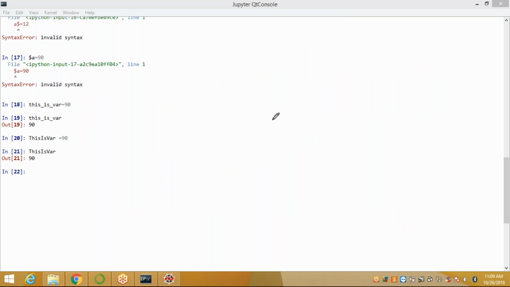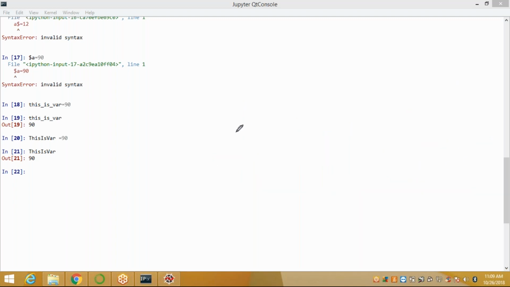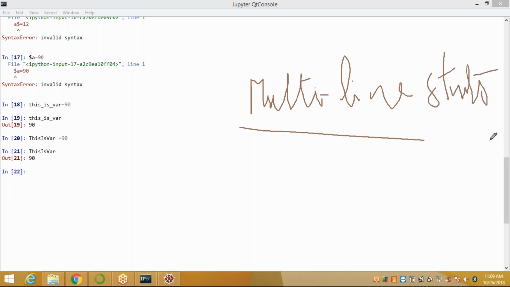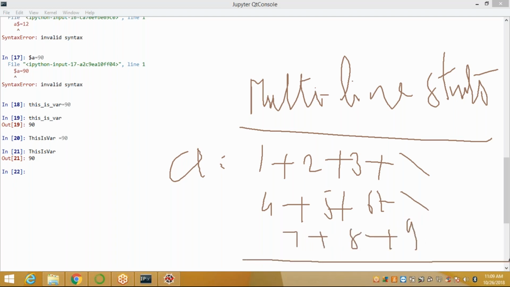Next, we also have the if statement, for statement, while statement. We will discuss all of these later. These are the kinds of statements we will discuss later. Next, we have multi-line statements. How do we define a multi-line statement? Suppose I want to define a is equal to 1 plus 2 plus 3 plus slash 4 plus 5 plus 6 plus slash 7 plus 8 plus 9. This is a multi-line statement.